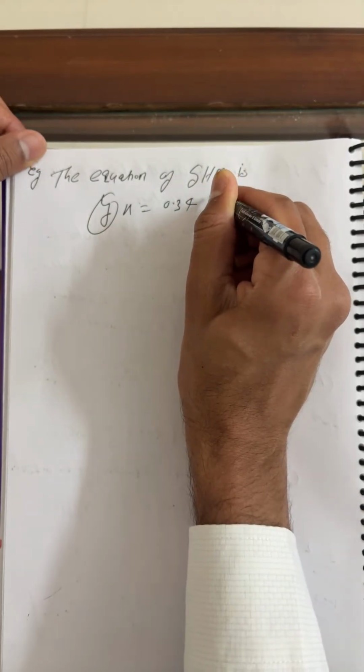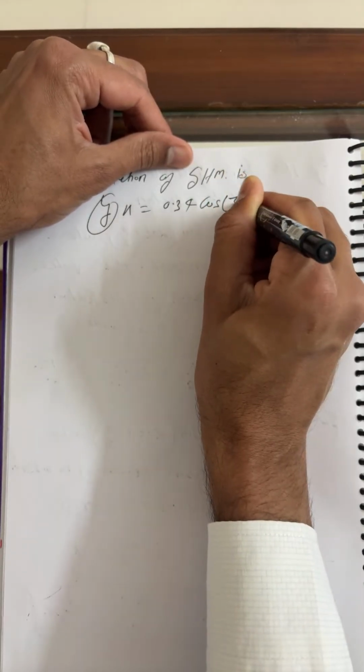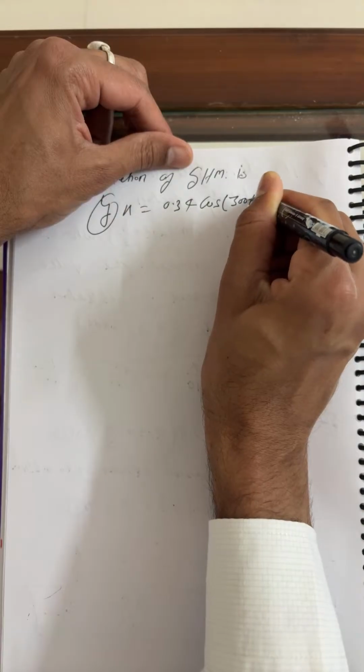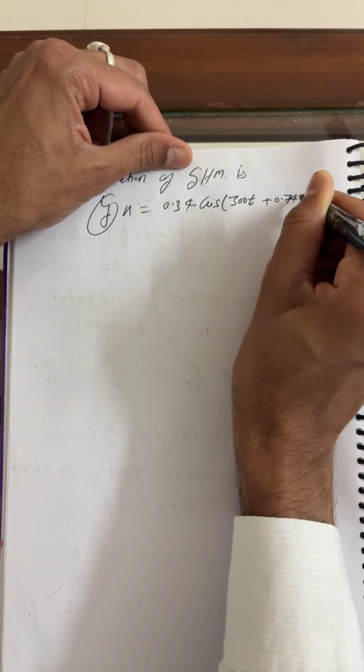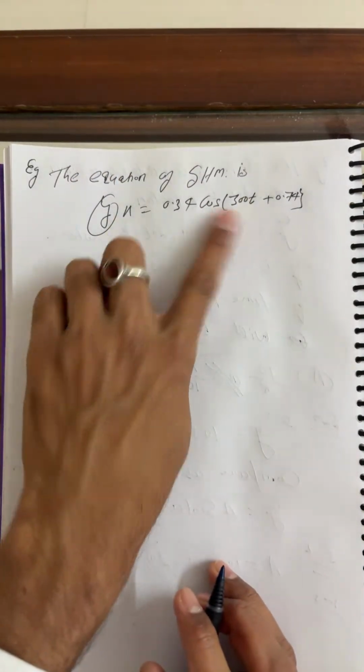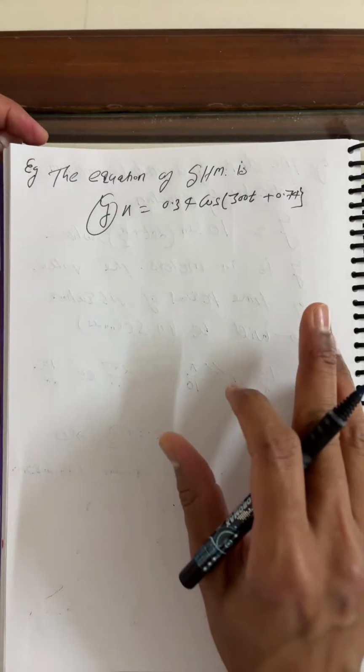This is 0.34, beta, the cos function. Student, this is 300t plus 0.74. This is the equation of SHM mentioned here: X is equal to 0.34 cos of 300t plus 0.07, where X and t are in what?